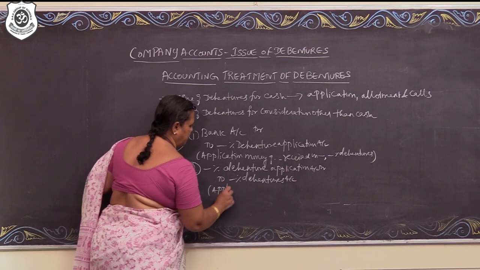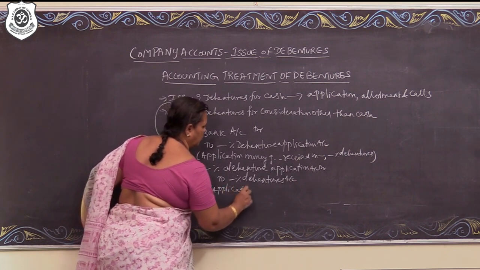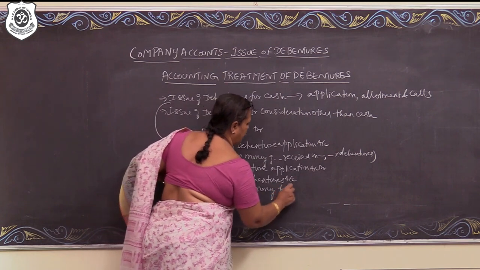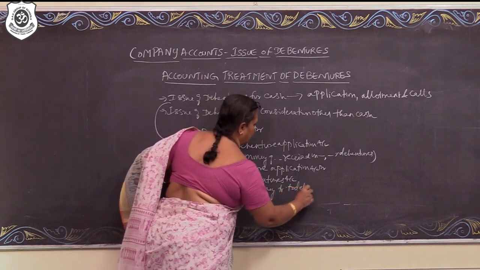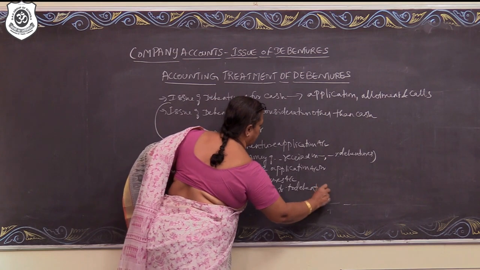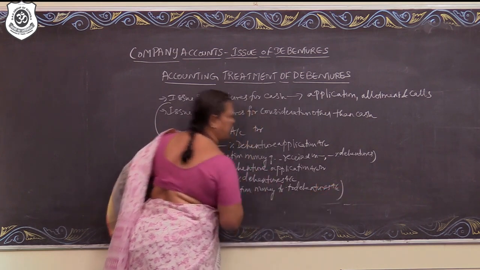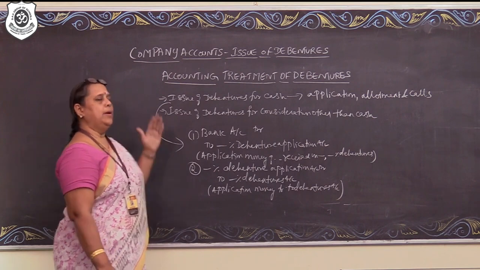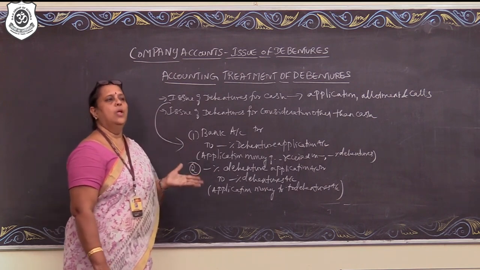Narration: application money transferred to debentures account. So like this we are going to pass journal entry for allotment, calls, etc.